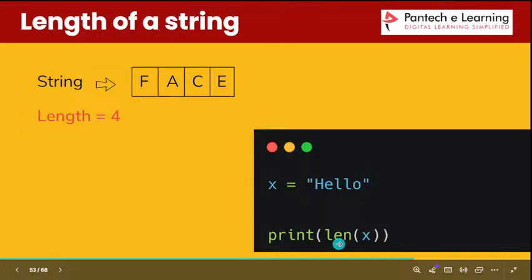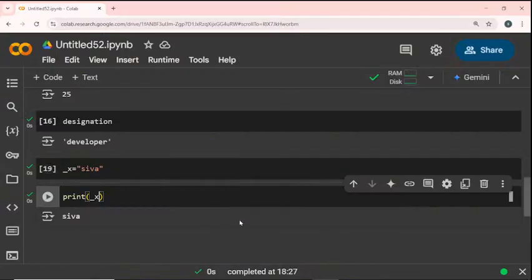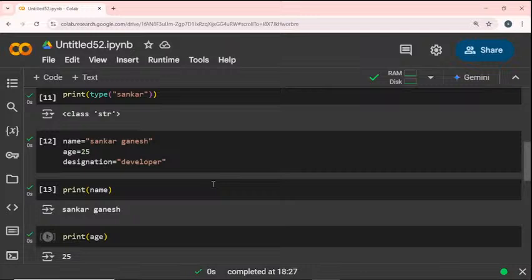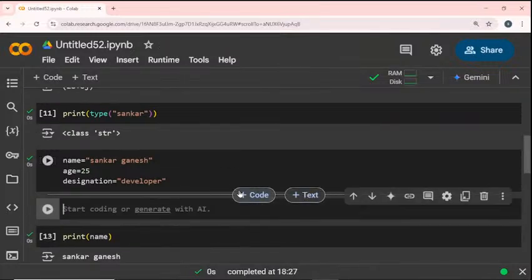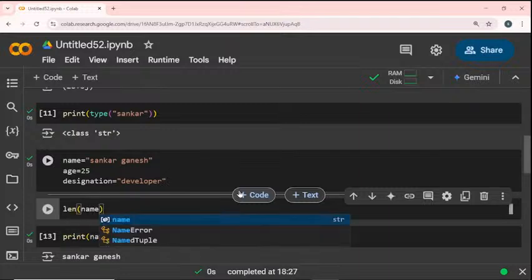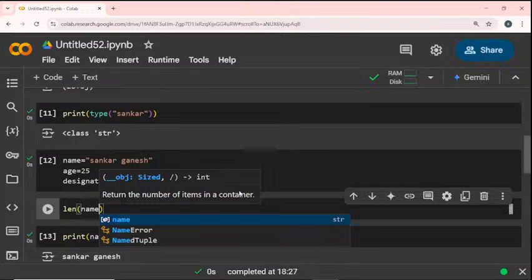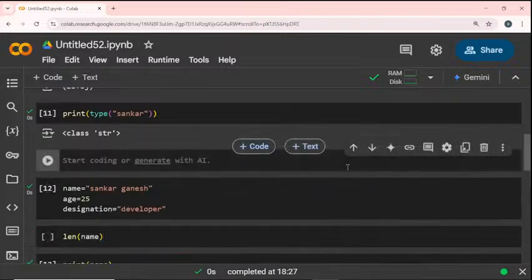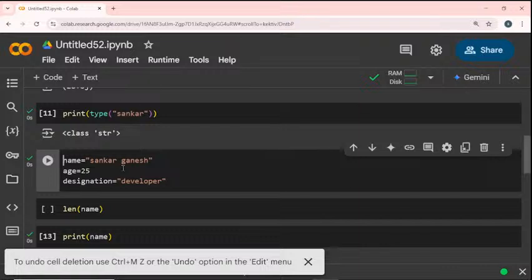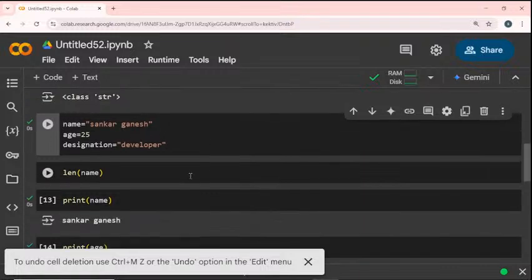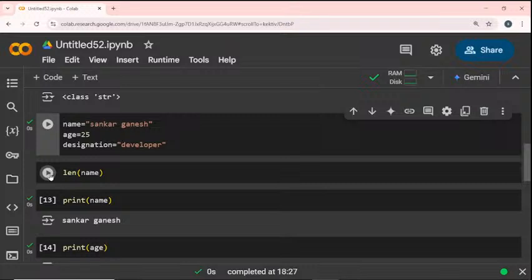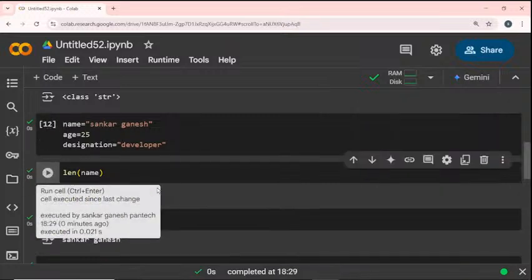So the len statement is used to find out the character count of each string. Now I already have some values, right? So by checking len of name, I can find my name's character length count. In my name, Shankar is 6 and Ganesh is also 6, so totally 12 characters. If I run this, my output becomes 12.